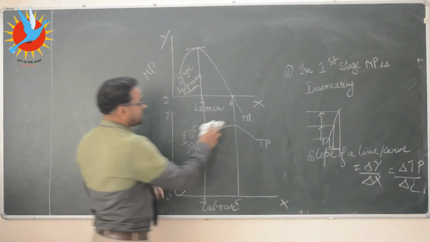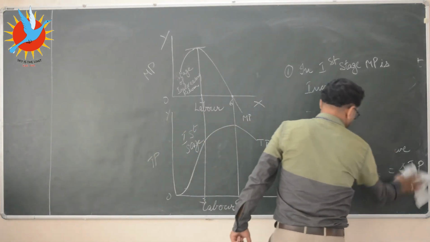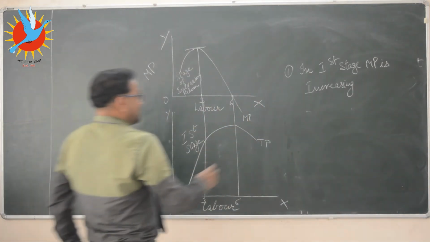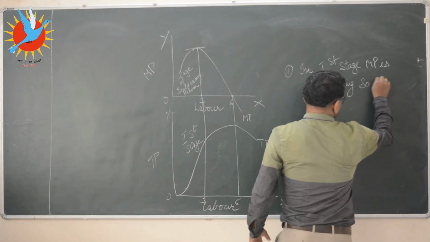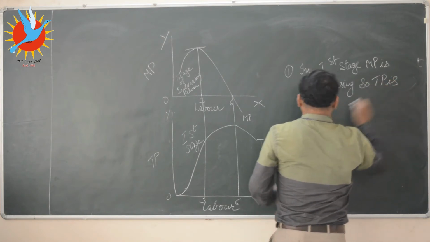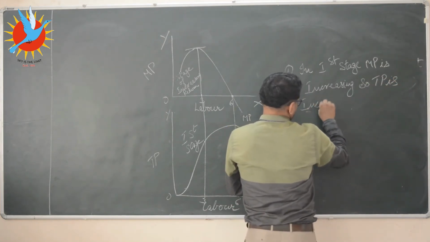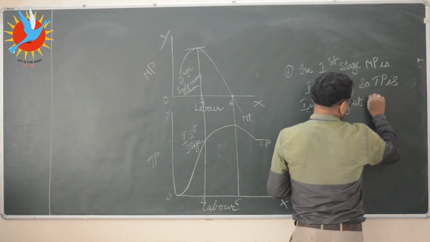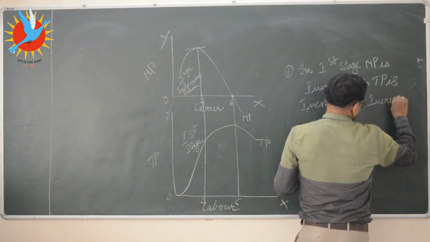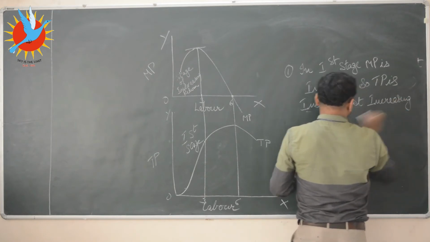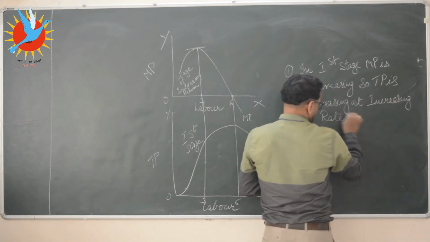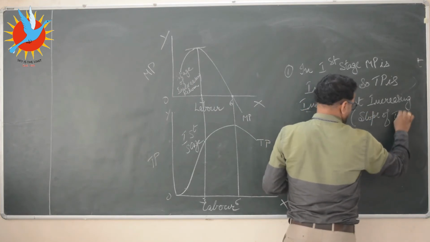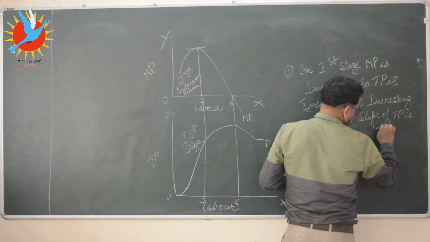Now, in the second stage, TP was increasing at an increasing rate, so the slope of TP is increasing.